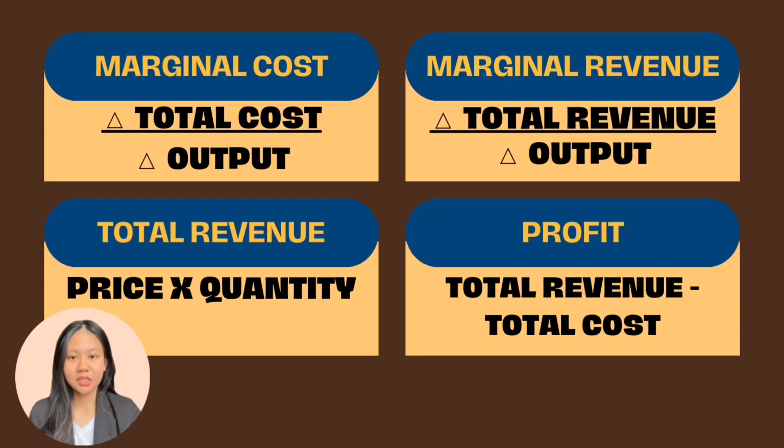Question 5 requires us to compare marginal cost and marginal revenue of each unit of output, and we enter these figures in the table. But before that, we have to know the formulas. Marginal cost is calculated by dividing the change in total cost by the change in output. For marginal revenue, we divide the change in total revenue by the change in output. Total revenue is calculated by multiplying price and quantity, and the formula for profit is total revenue minus total cost. We can use these formulas to enter the missing figures in the table. The table is shown on the next slide.